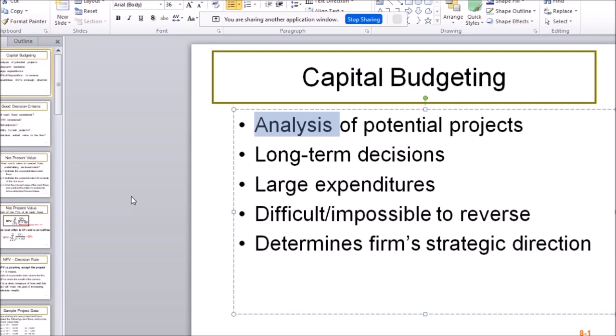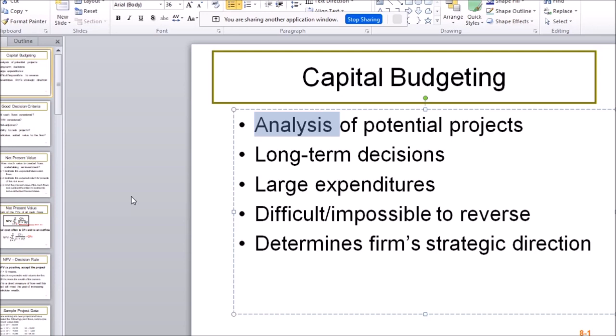The final answer is always going to be either accept: yes, this is a good idea, let's build those 2 big factories in Japan, or reject: no, it's not a good idea, we're not going to make money. We're only going to lose money on this, so we're not going to build those two factories in Japan. So that's the main idea of this whole chapter for a couple of weeks.